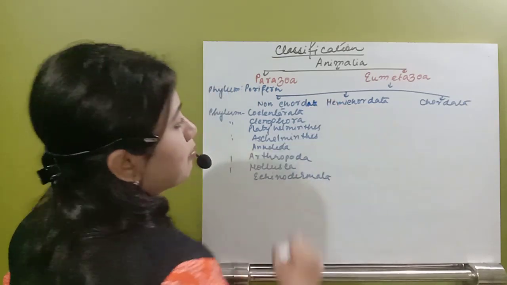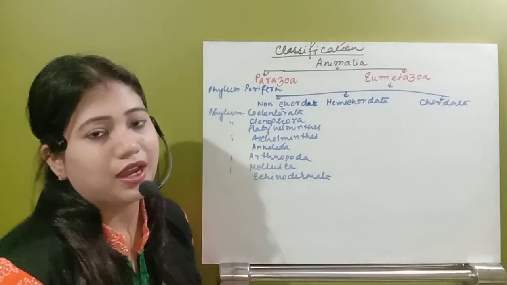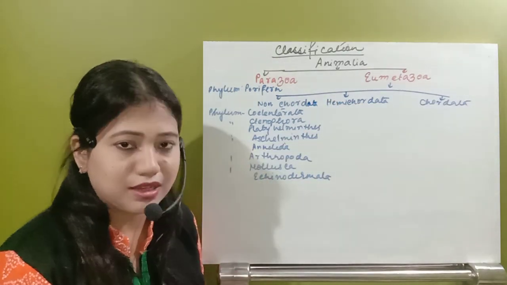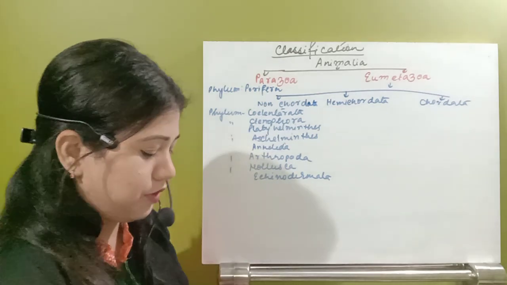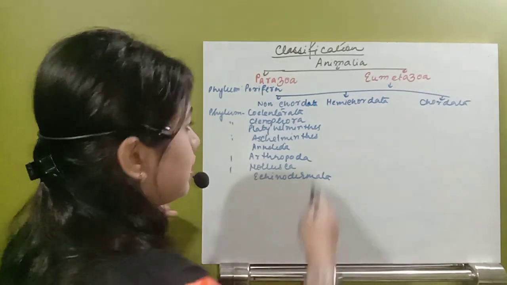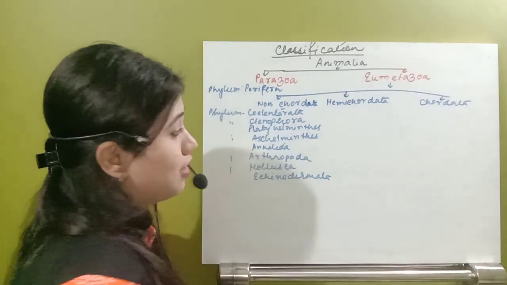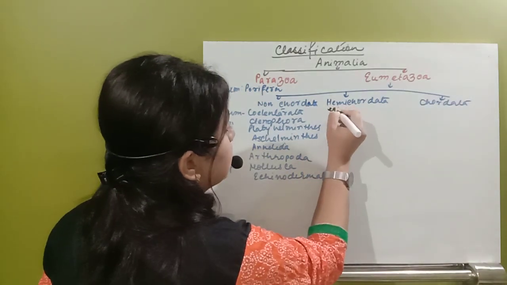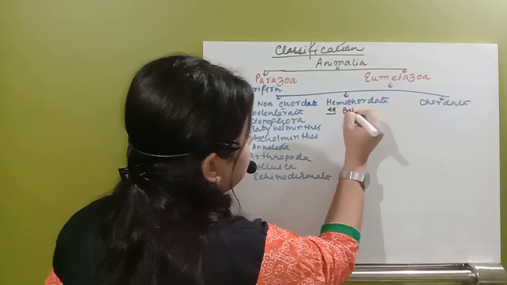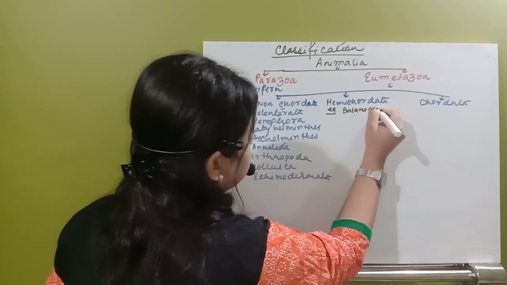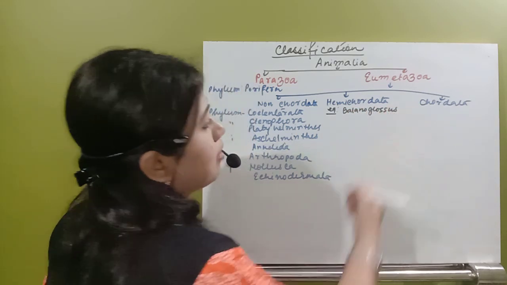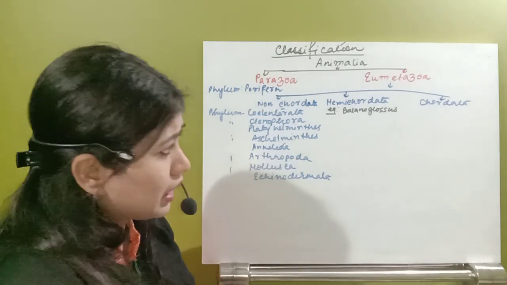Next, Hemichordata. Hemichordata is a phylum which includes some species. I can give the species name here: under Hemichordata there is a species called Balanoglossus. So this organism is a Hemichordate.